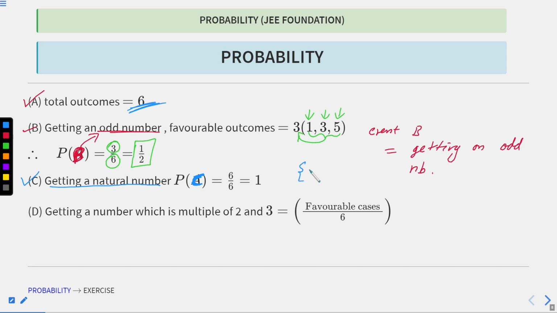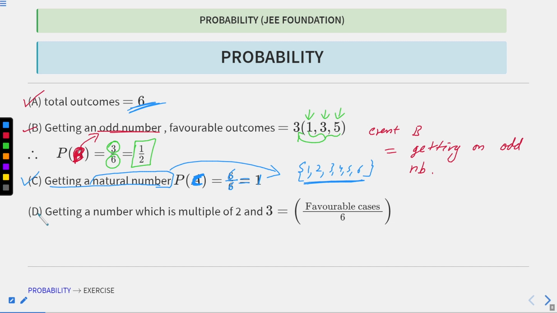The natural numbers will be 1 2 3 4 5 6. All of the elements from the sample space lie in the set of natural numbers, so my total number of favorable outcomes will also be 6. So this means 6 divided by 6. So the probability of getting a natural number is equal to 1.